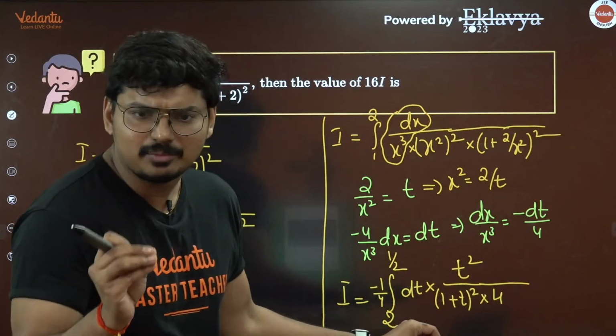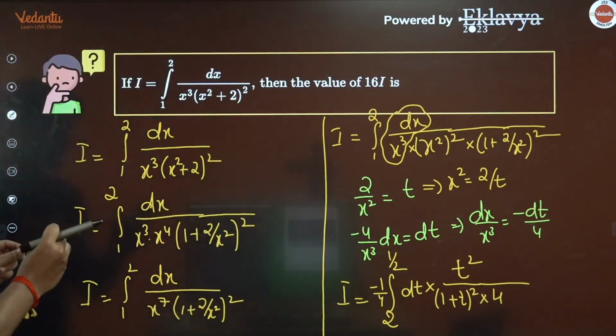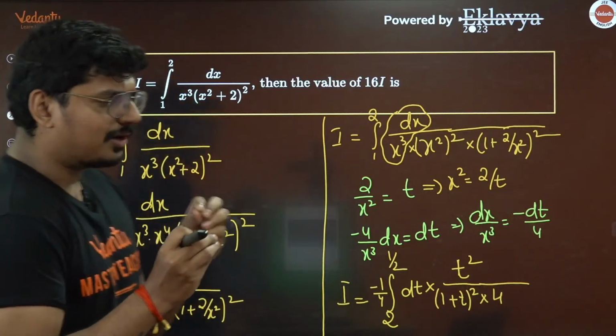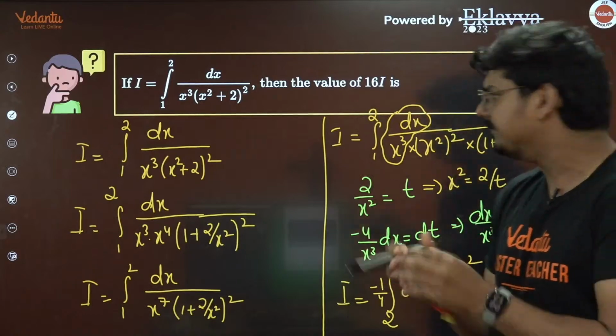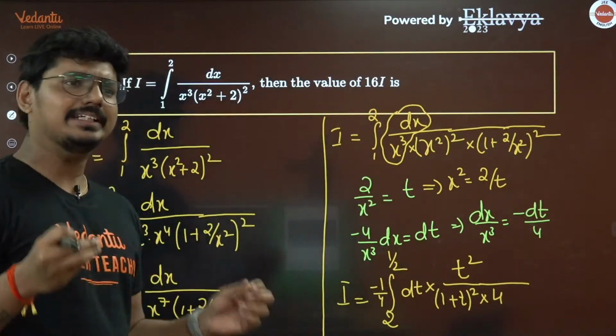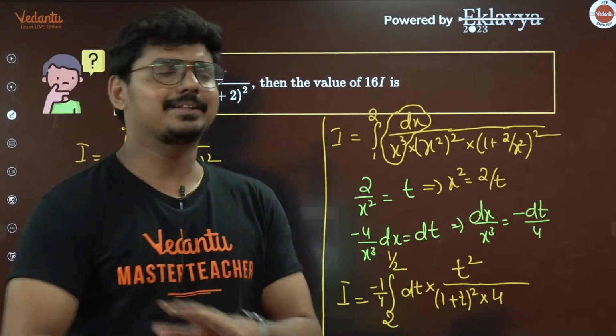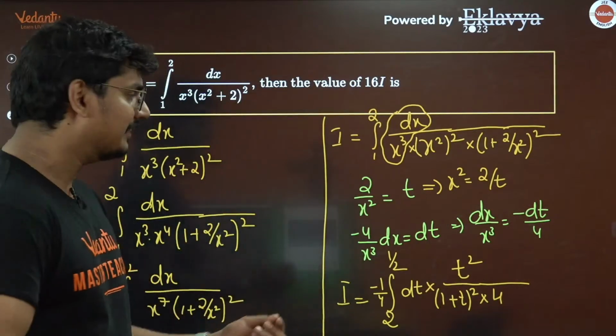Is anyone having any more doubts, guys? See, it's all about modification. I have thought about it. I've seen the question. I could not find any property to solve this one. I could not find any property to simplify. See, property, when should you apply? I see students applying property blindly, but that will not work out, man. You have to apply the properties of definite integral